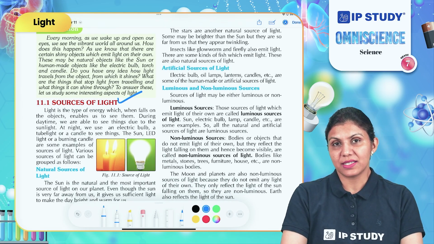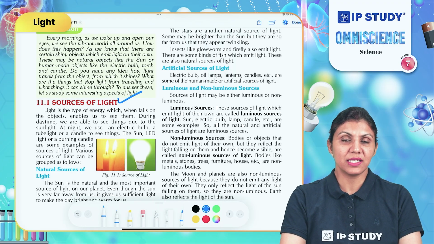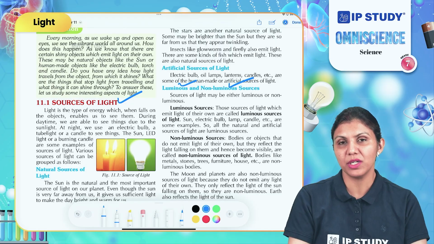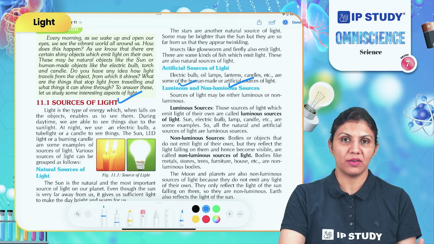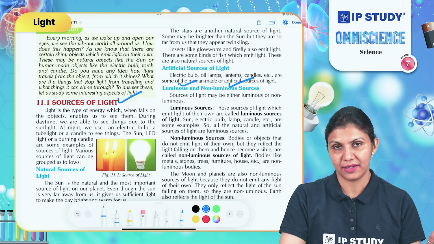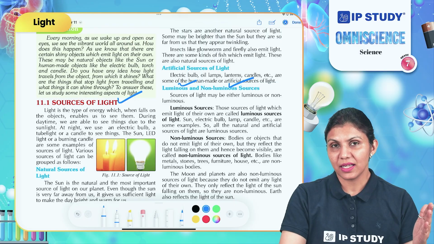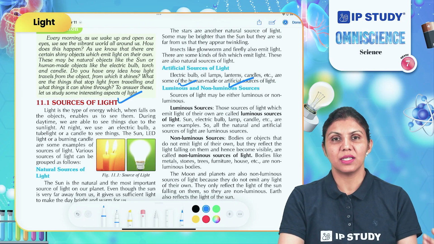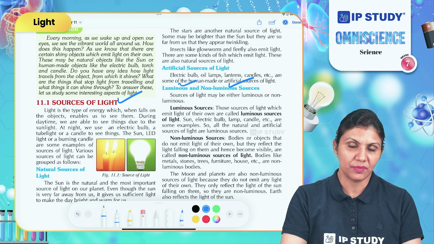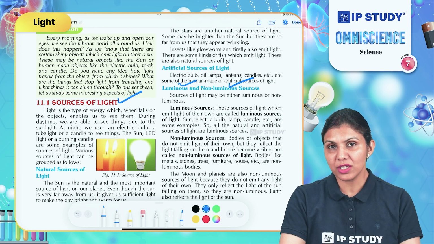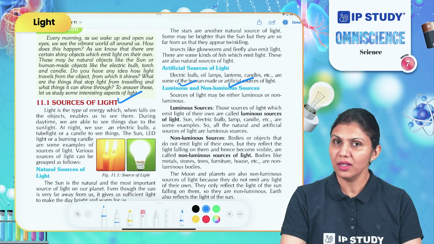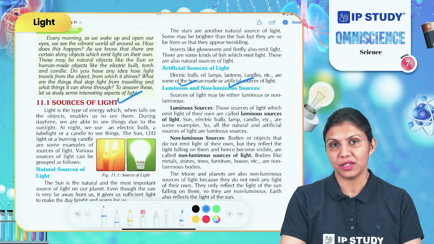Different objects in the surroundings can be classified as luminous and non-luminous sources. Any object which produces its own light, which emits light, is called a luminous object. For example, the sun is a luminous object. A candle is a luminous object. An electric bulb, a flashlight which are producing their own light are called luminous objects.